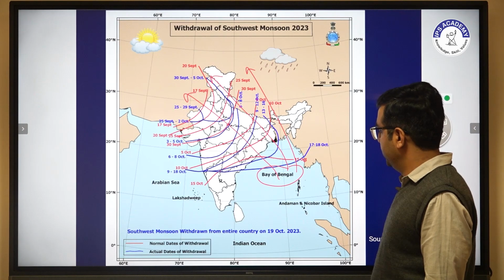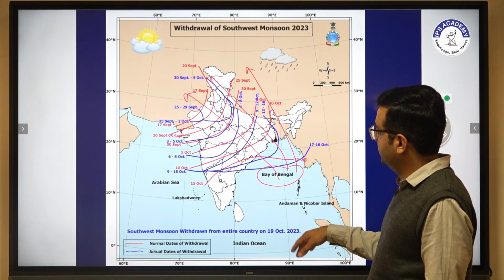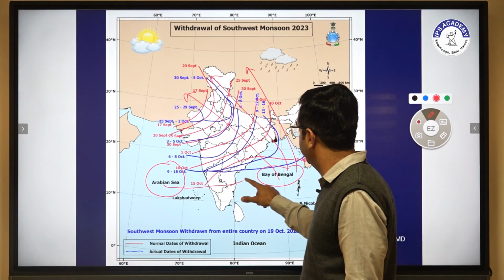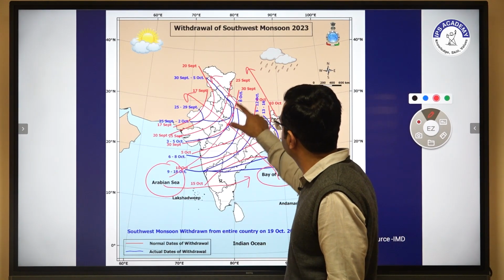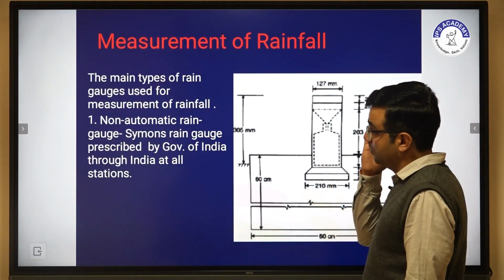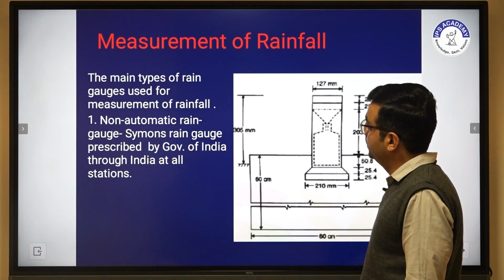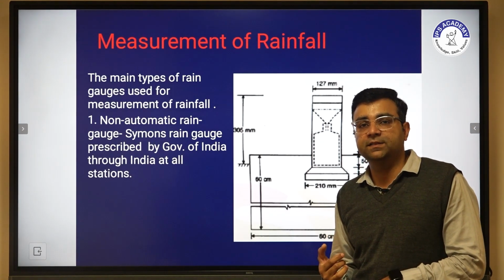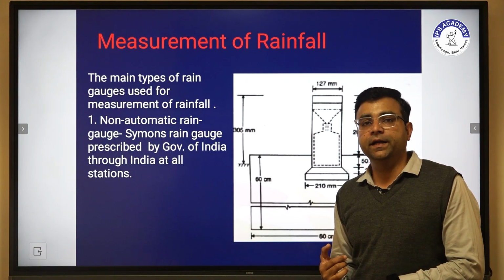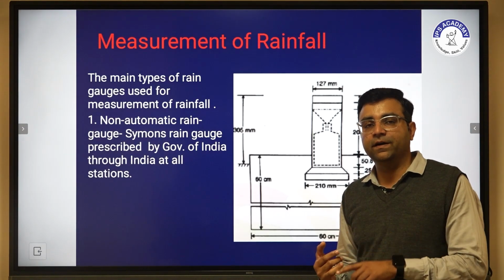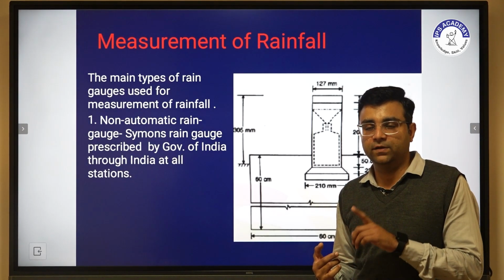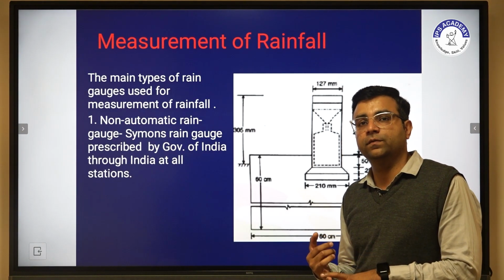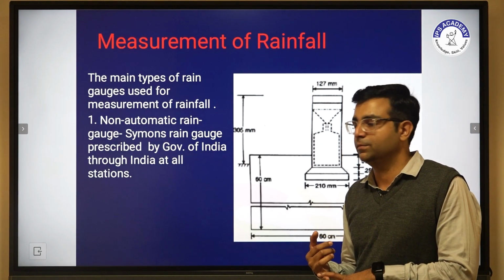So this figure clearly shows that the monsoon starts from the Arabian Sea, then moves in this direction. Now we previously discussed types of precipitation, forms of precipitation, and rainfall in India, which is classified into 4 parts: first is the monsoon period, second is the pre-monsoon period, then the post-monsoon period, and another one is the winter monsoon period.